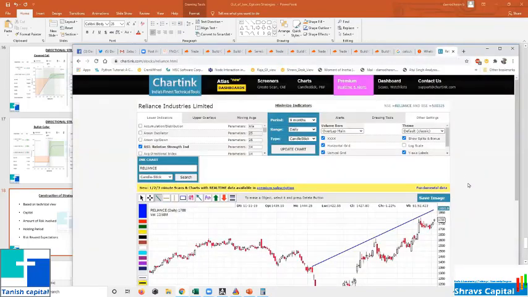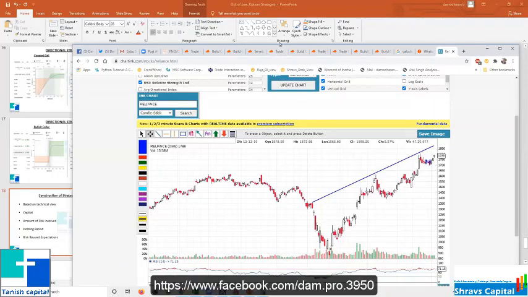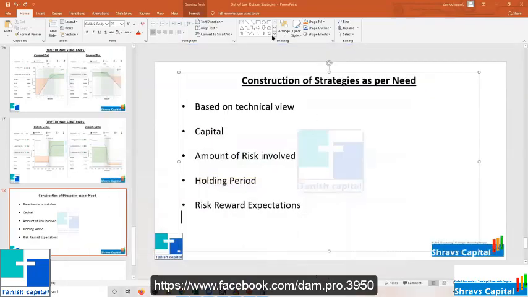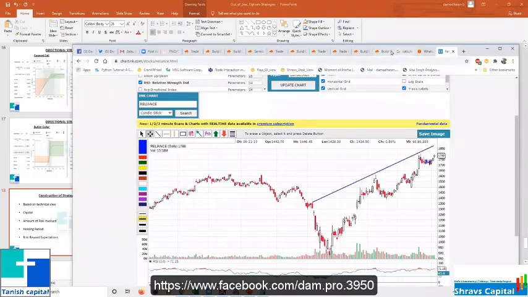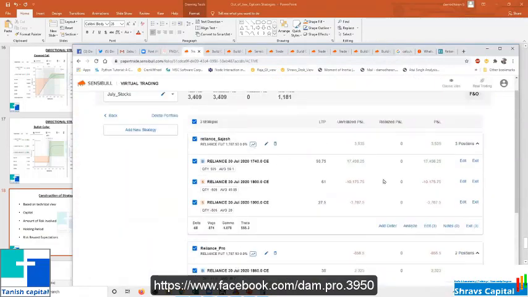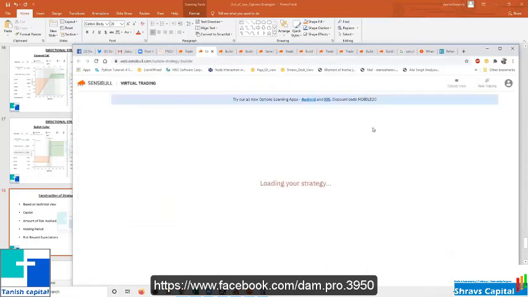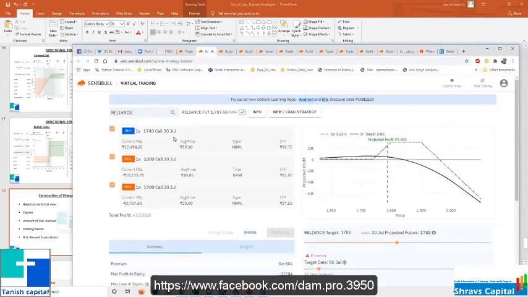If something goes bad like this, see this position I have initiated. The first position I initiated somewhere here, around this point, because at 17,000 only I have taken this position, which I was showing you. At that time, the market was trading around 1720 something. So I bought the nearby call and sold these 2 calls.